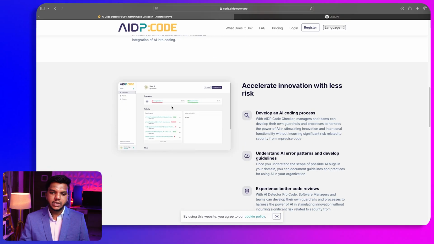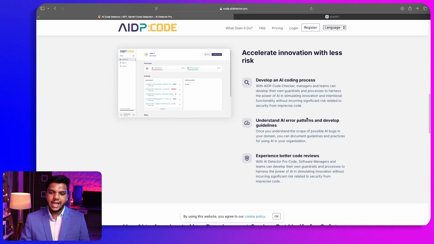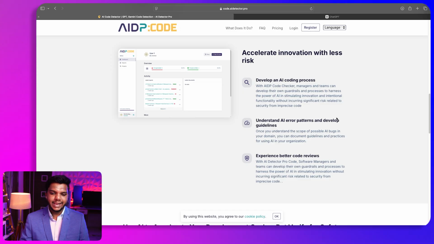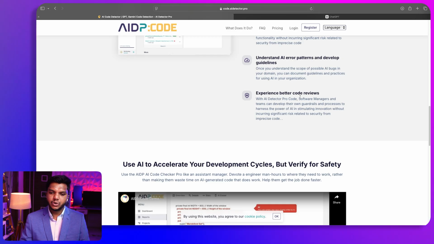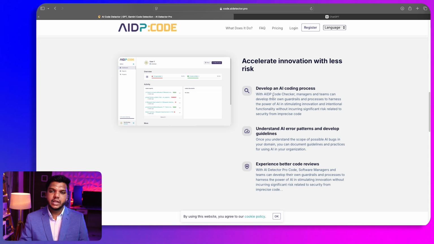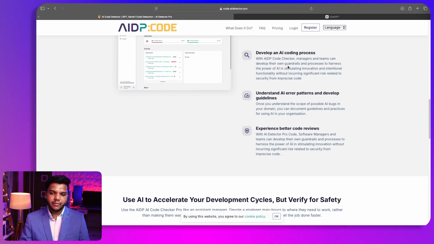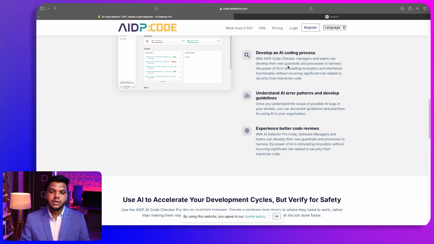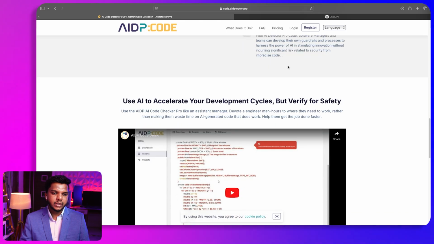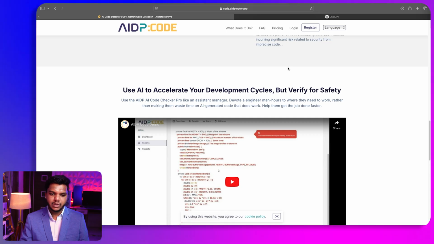And if I scroll down over here, you can see accelerate innovation with less risk. So develop an AI coding process, understand AI error patterns and develop guidelines, and experience better code review. With the help of this, we can also fix any bugs in our code, and it is going to help us identify the different patterns and errors that are developed by AI. And if I scroll down, you can see use AI to accelerate your development cycle, but verify for safety.